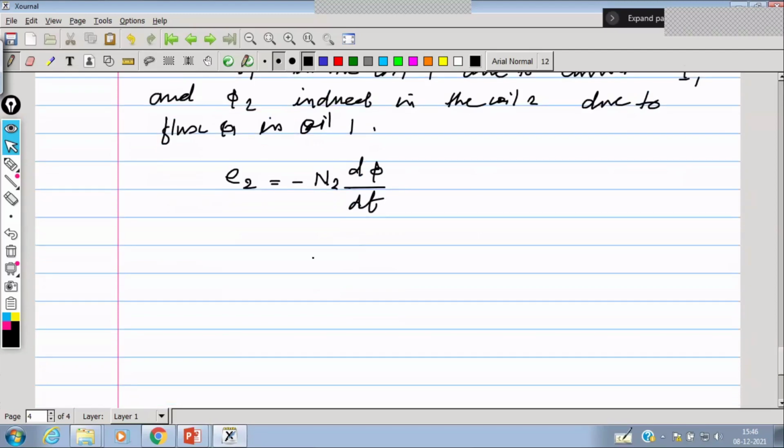Now this phi 2, as I already told, depends on the amount of current flowing through the first coil or primary coil. So this phi 2 depends on I1 current, or we can write phi 2 is equal to K times I1, or K is equal to phi 2 upon I1.